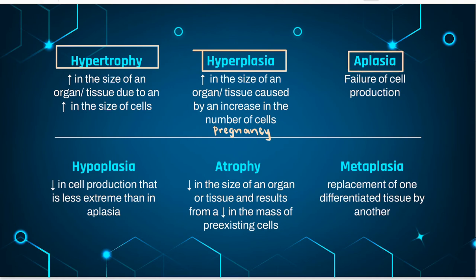Aplasia is a failure of cell production. During fetal development, aplasia results in agenesis, or absence of an organ due to failure of production. Later in life, it can be caused by permanent loss of precursor cells in proliferative tissues, such as the bone marrow.